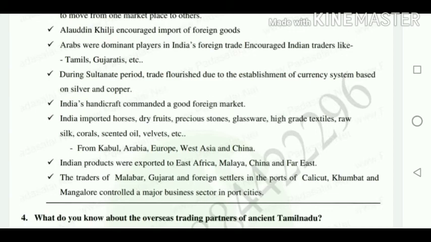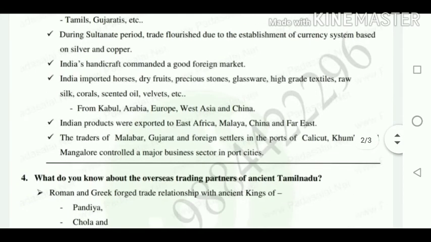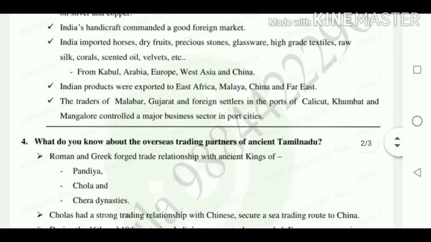They used currency made of silver and copper. Indian handicraft commanded a good foreign market during that time. India imported horses, dry fruits, precious stones, all those things. Then India's produce was exported to East Africa, Malaya and China. The traders of Malabar, Gujarat and foreign settlers in the ports of Calicut, Mumbai and Mangalore controlled a major business sector in the port cities.